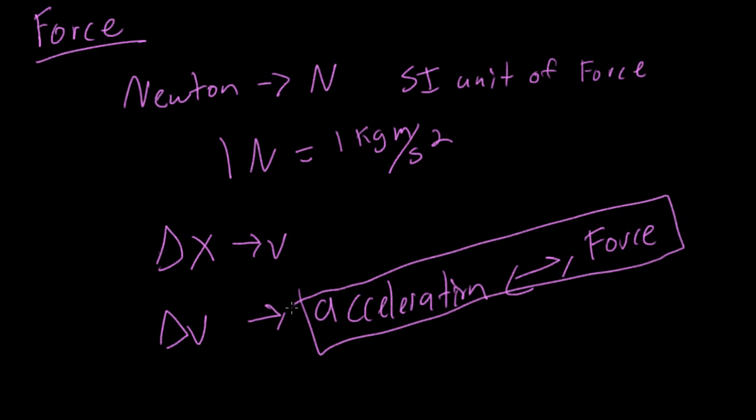If an acceleration exists, there has to be a force. So if there's no acceleration, then there's no force. The only way you can have an acceleration is if there is a force. The only way you can have a force is if there is an acceleration. And I'm not just saying there are forces all the time, but really it's net force, often written as F net. If there is a net force on an object, that object will be accelerating, no matter what.